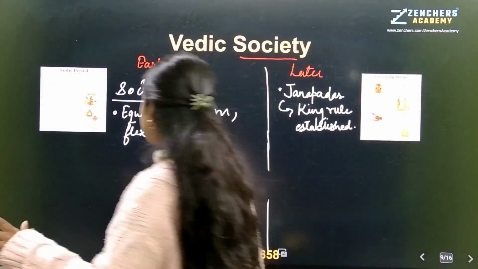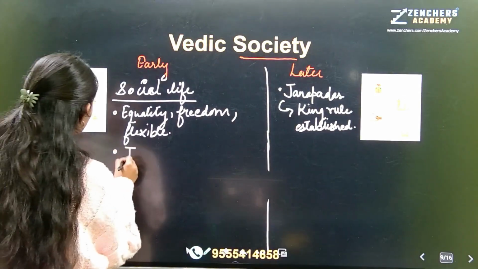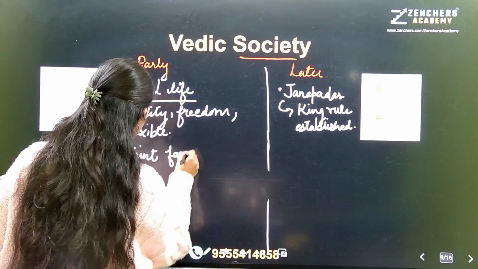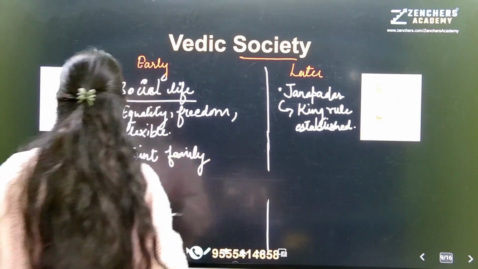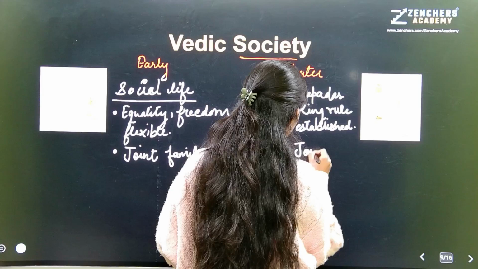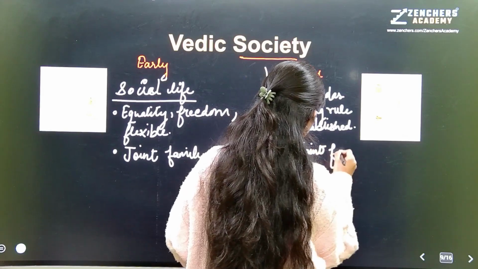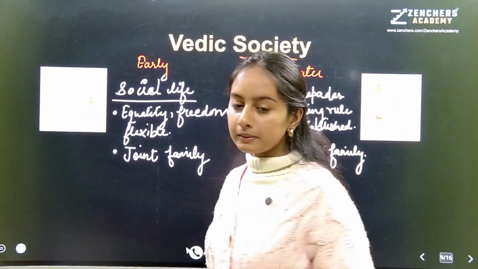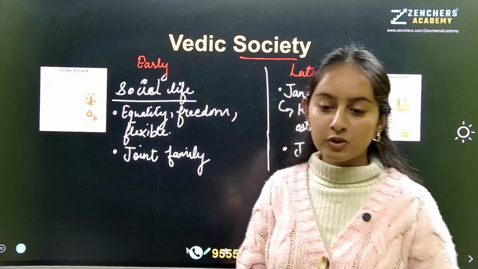If we talk about families, people used to live in a joint family, which later on also continued. All right? Joint family. And later on, the same happened. Joint family continued. See, we had the king here, but he used to be the chosen one.